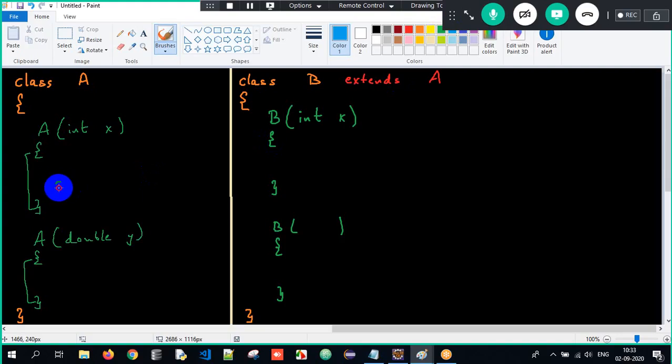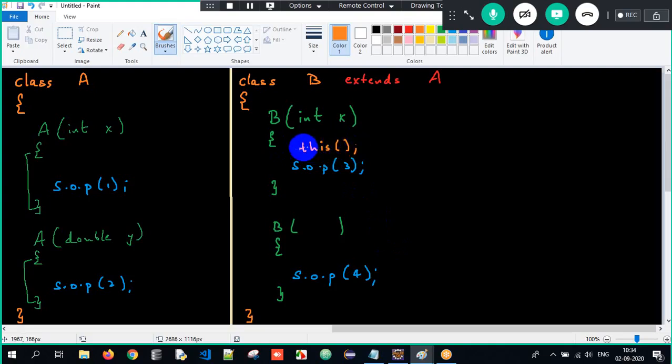And now here I'm just printing System.out.println 1, System.out.println 2, System.out.println 3, and System.out.println 4 here. So first of all, I'll write this of, then I'll write super of 10, and here I'll write this of 10 here. Great. So can you tell me what will be the output now?